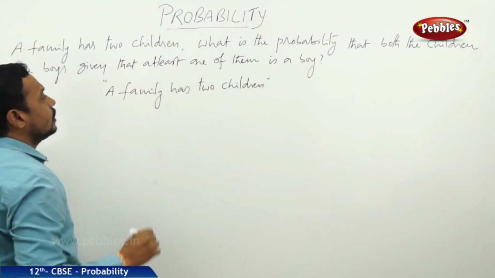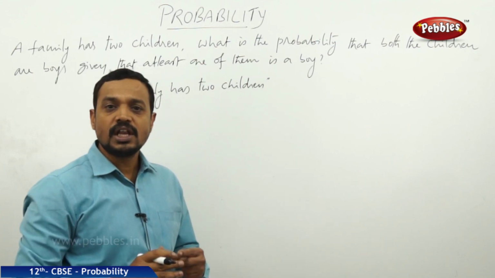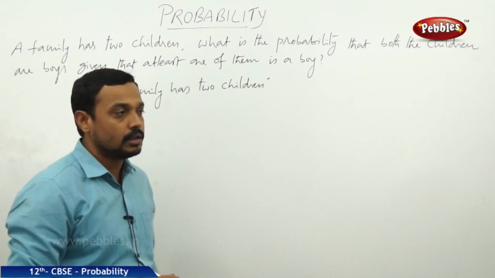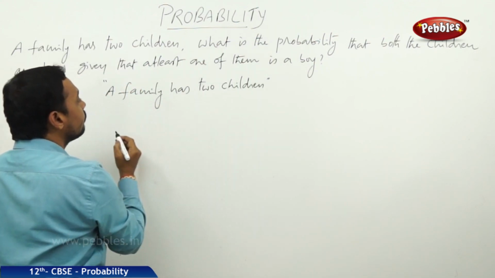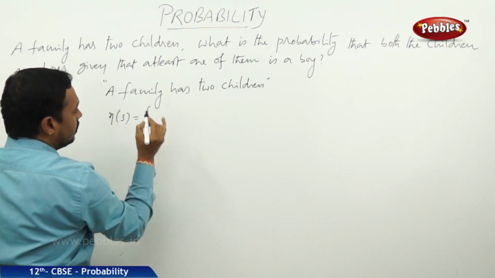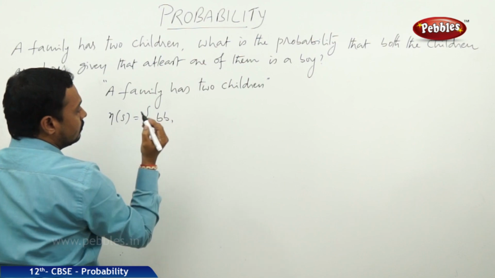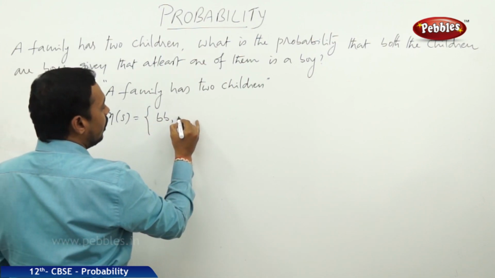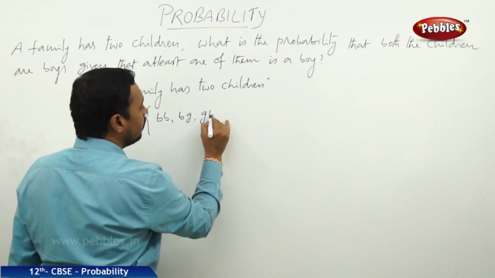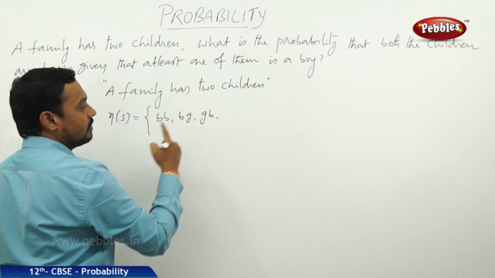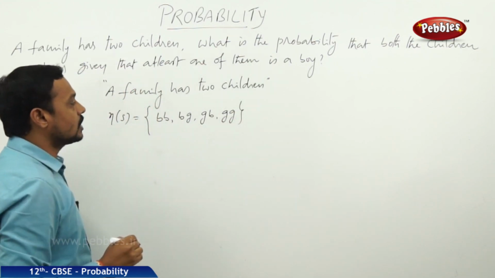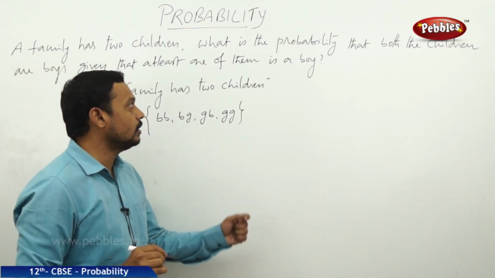Generally the 2 children may be boys or girls, or one boy, one girl. Hence the possible cases are BB, that means both are boys, or BG, boy and girl, or GB, the first one is girl and the second one is boy, or both may be girls. Now these are the possible cases.